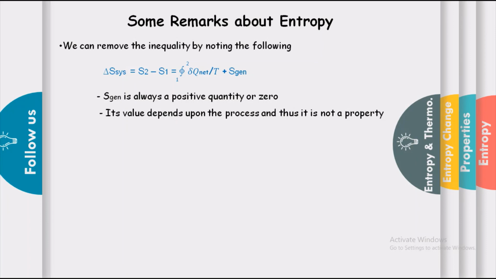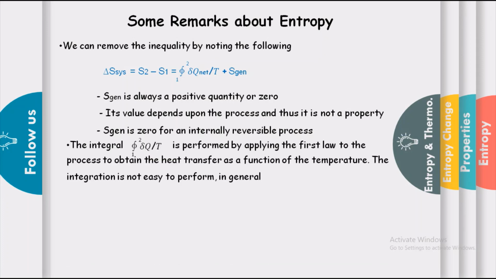Its value depends upon the process, and thus it is not a property. This S generation is 0 for an internally reversible process, and the integral which I have shown here is performed by applying the first law to the process to obtain heat transfer as a function of temperature, and the integration is not easy to perform in general.